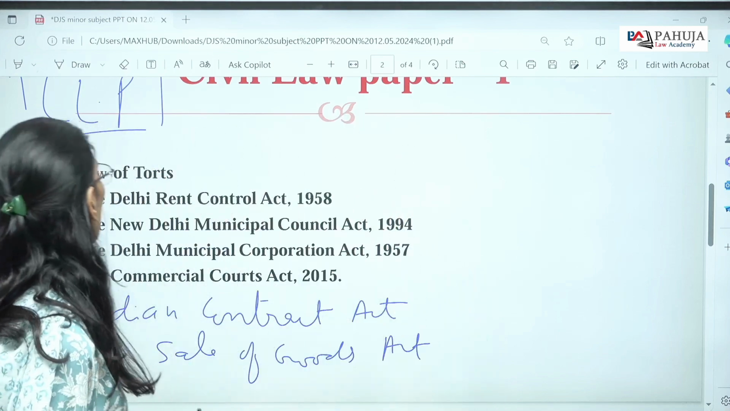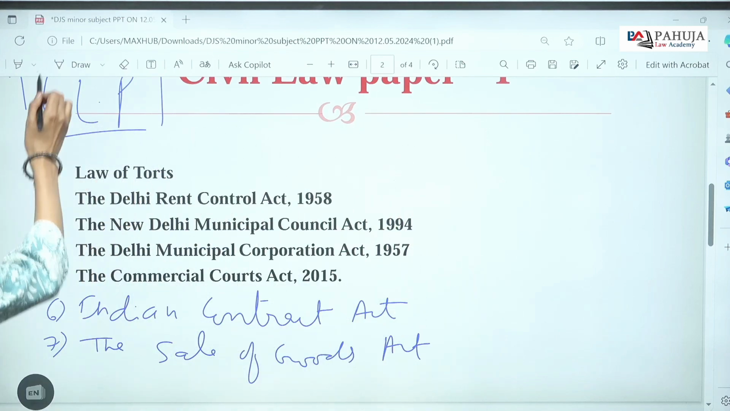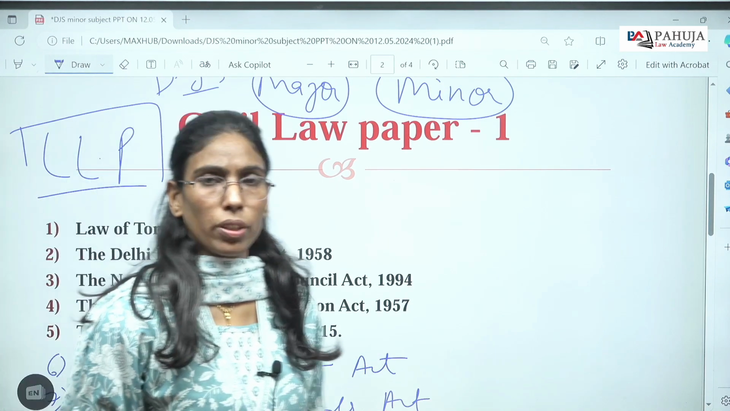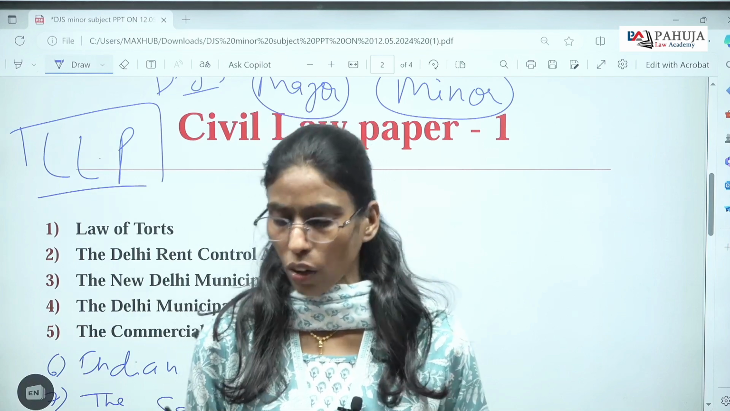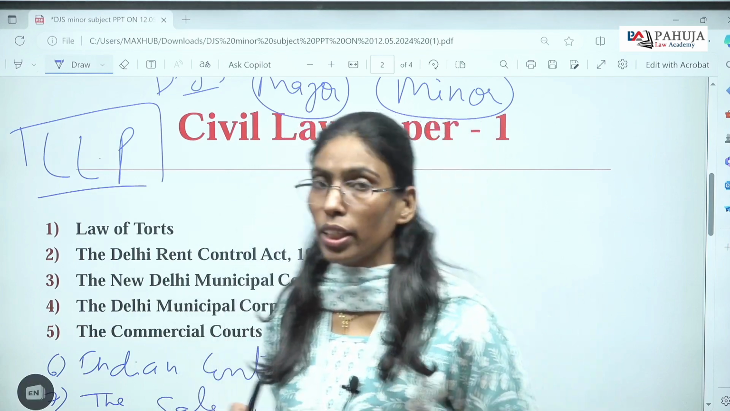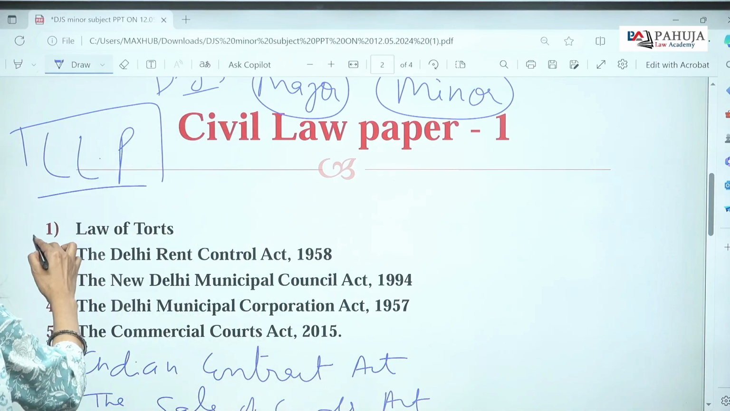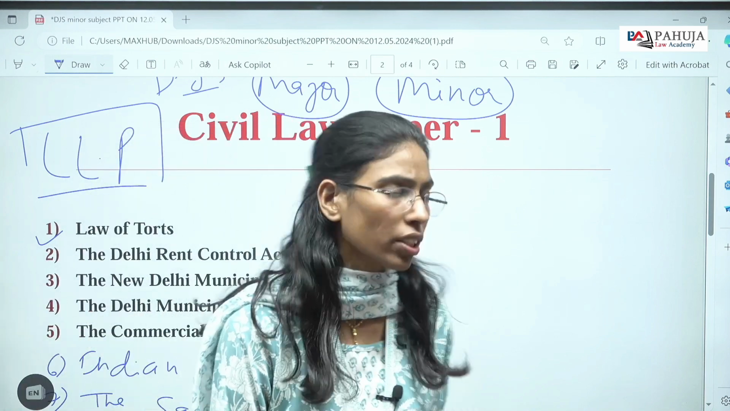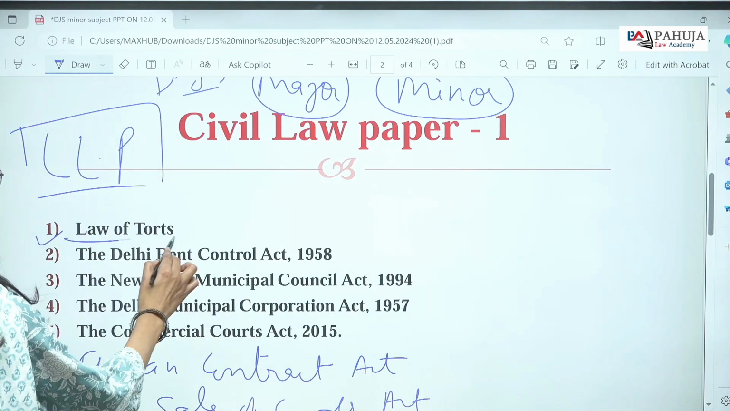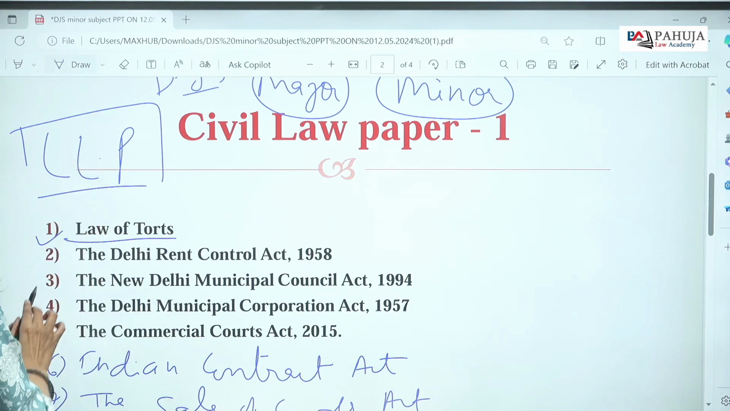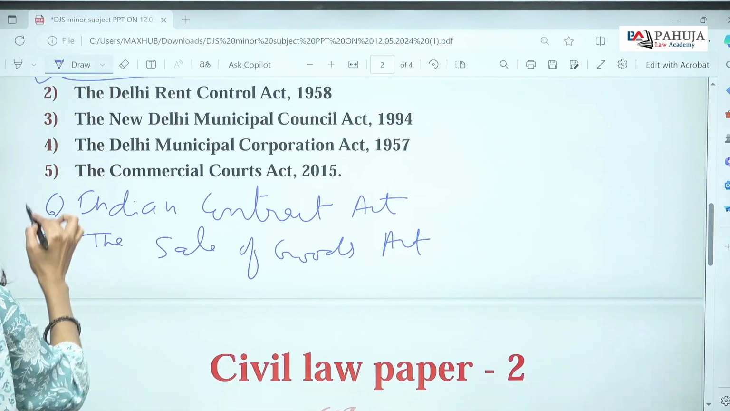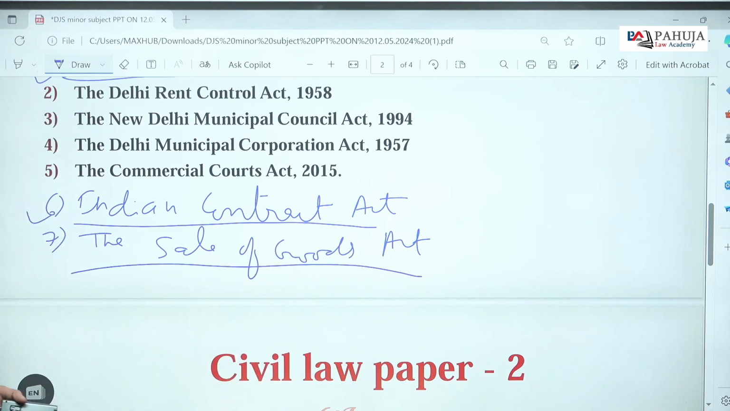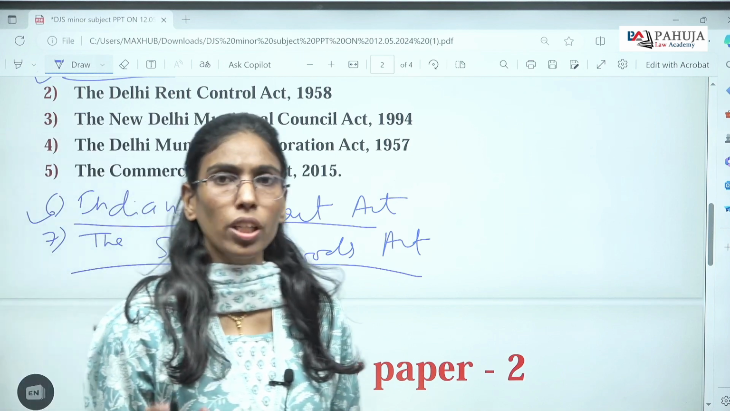Now please remember, civil law paper 1 in the mains examination of DGS requires you to have knowledge of some minor subjects too. The first of these minor subjects is the law of torts. Some say the law of torts should be read as a minor or a major subject, but yes, the law of torts is asked in civil law paper 1. Then the other subjects, which I am repeating here, are the Indian Contract Act and the Sale of Goods Act. These are also added in civil law paper 1 in terms of minor subjects.